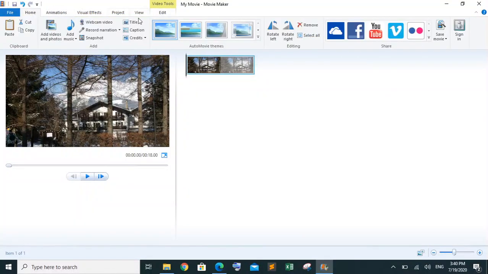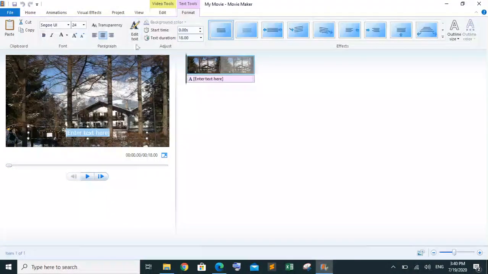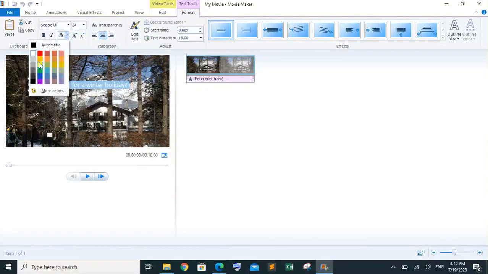For that purpose we are going to go for the caption. We are going to place a caption here, and this one is the caption. The color should be yellow. It is bold, and the serif should be Times New Roman.